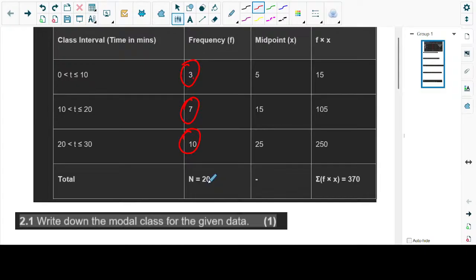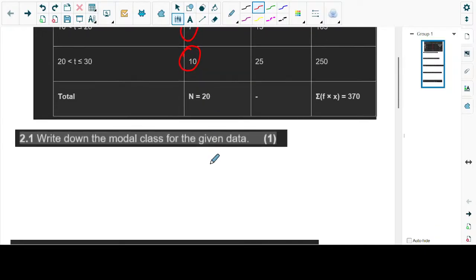So 0 to 10 is 3, 10 to 20 is 7, then 20 to 30 is 10. Now, the first question says we should talk about the modal class.